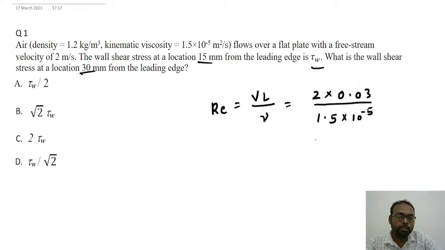When we solve this, we get the Re value equal to 4,000, and as this value is less than 5 into 10 to power 5,